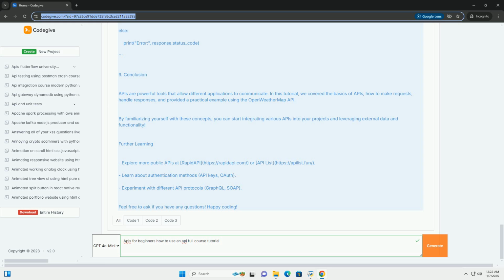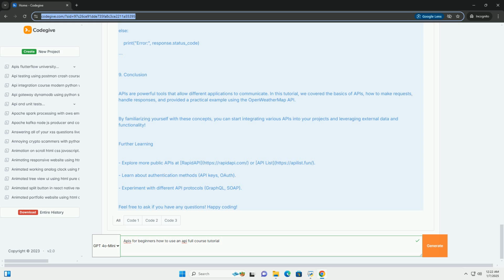8. Example project, using a public API. Let's create a simple project that fetches data from the OpenWeatherMap API. Step 1, get an API key. 1. Go to OpenWeatherMap, https://openweathermap.org/API. 2. Sign up and create an API key. Step 2, fetch weather data. Here's how you can fetch weather data for a specific city.